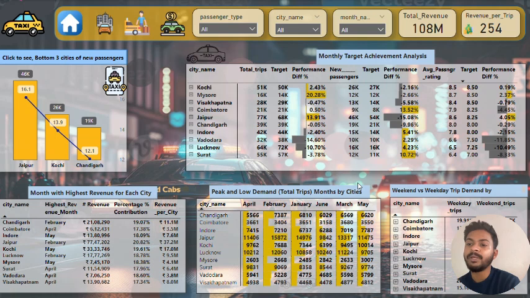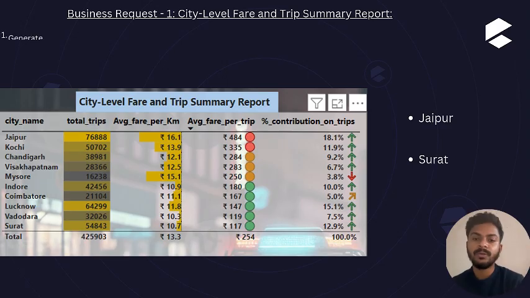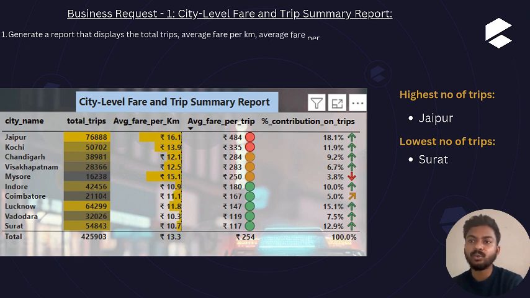And next we have peak and low demand months by city. Like we have city name, then we have April, February, January, June, followed by each and every month and their respective total trips. We'll understand some business requested analysis that I have done for this project. So now guys, we have business request 1, city level fare.